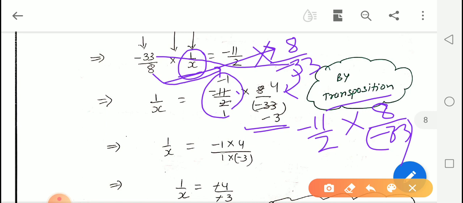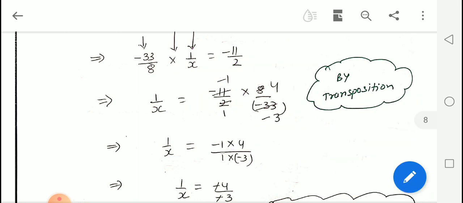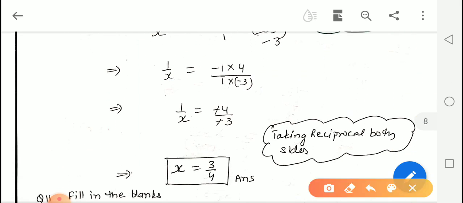Now between these two, this is a simple multiplication, we will do the cancelling. 2 1s are 2, 2 4s are 8, 11 1s are 11, 11 3s are 33, and we will put the negative sign because the negative signs are there. So we multiply numerator by numerator, negative 1 into 4, and in the denominator 1 into negative 3, and we get the value of 1 by x as negative 4 upon negative 3.